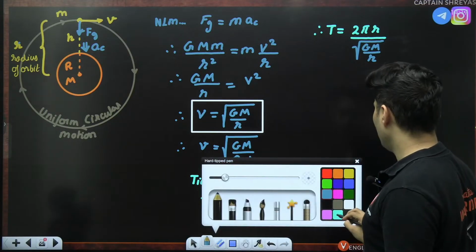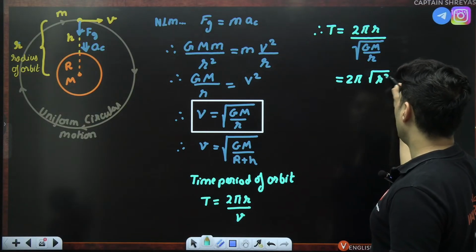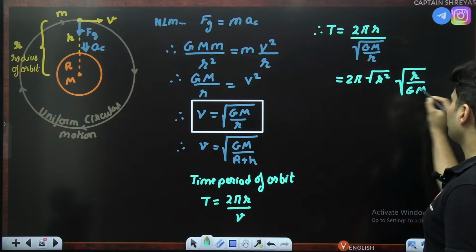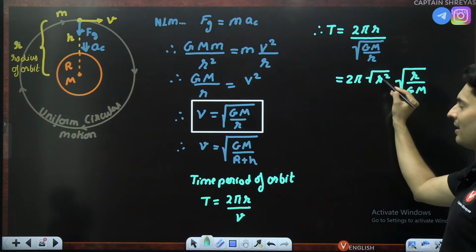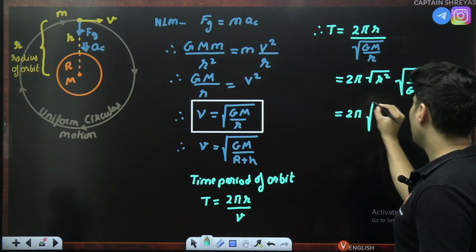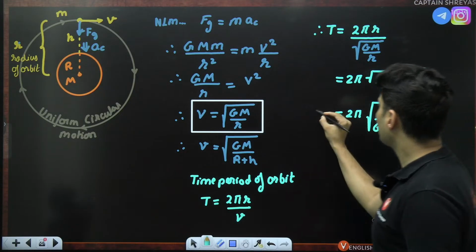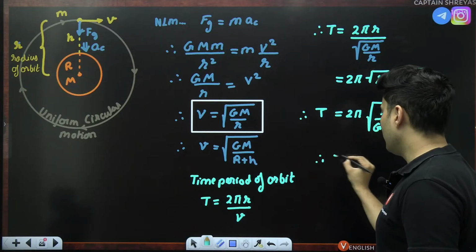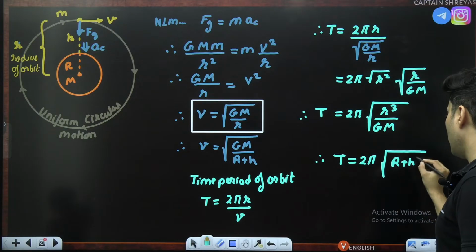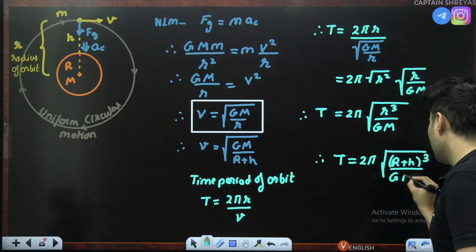So here is what we can do now. I'll write it as 2 pi. Instead of r, why not write it as root r square? One and the same thing. And this will become root r divided by GM. The reason why I wrote small r as root of r square is because now I can bring it inside that root. It will look like r square into r, which is r cube divided by GM. So that is your time period. Some people also remember it like this: 2 pi root of R plus h whole cube divided by GM. That is also fine.